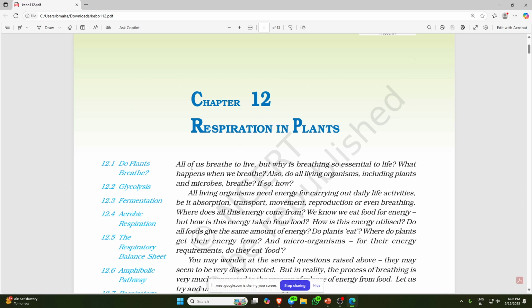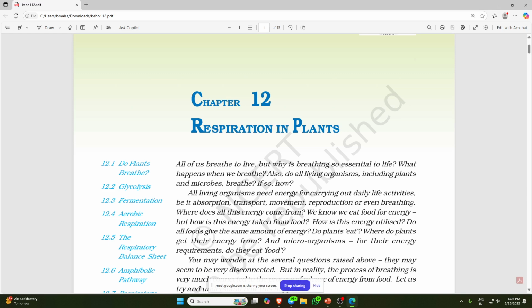So what is it saying? All of us breathe to live, but why is breathing so essential to life? What happens when we breathe? Also, do all living organisms, including plants and microbes, breathe? If so, then how?